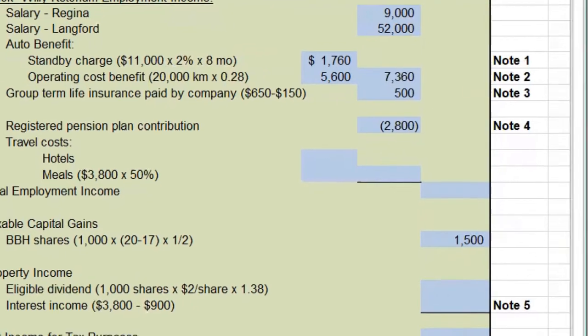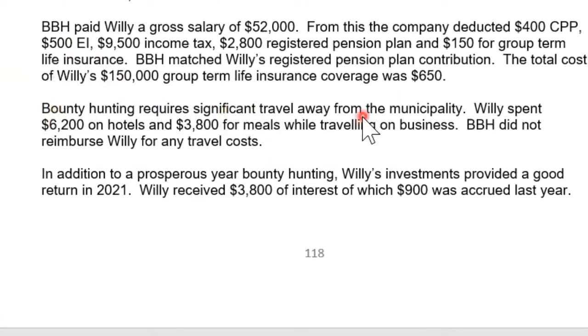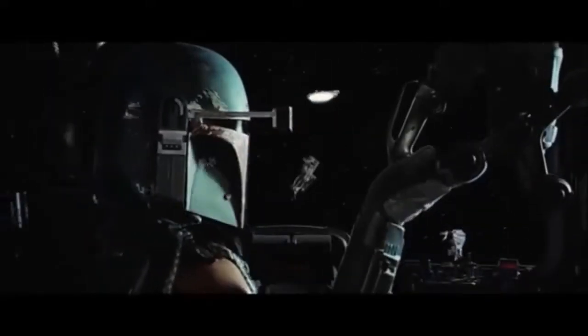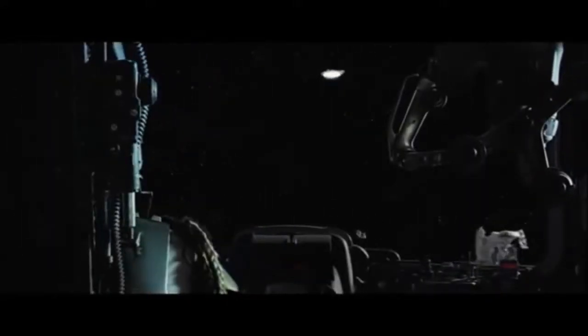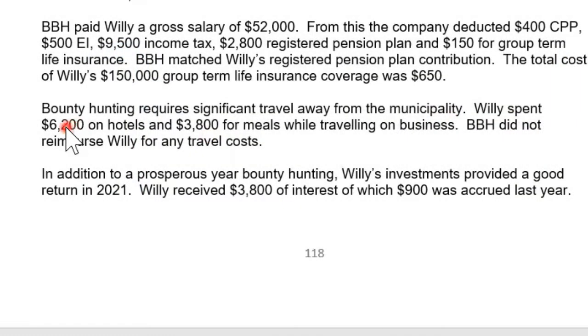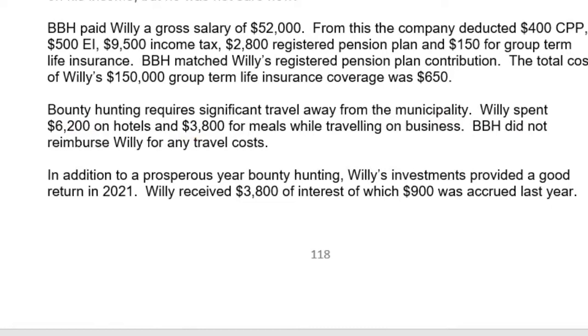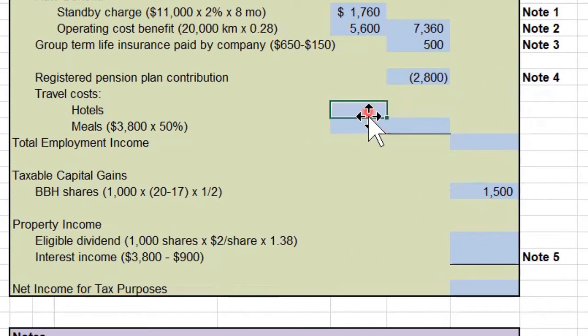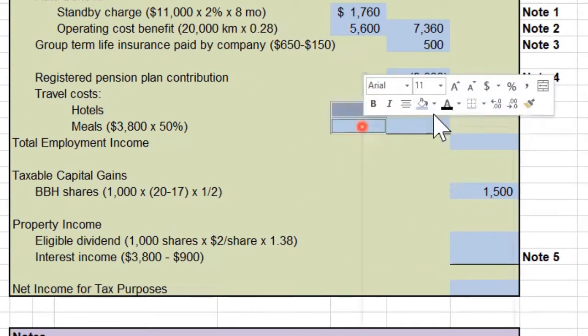Let's see what else we've got here. Bounty hunting requires significant travel away from the municipality. I would imagine so. Willie spent $6,200 on hotels and $3,800 for meals while traveling for business-related purposes. As he's an employee, he's incurring these expenses while outside of the municipality. Therefore, they're potentially deductible expenses. So we've got our hotel costs, we've got our meal costs. We're going to dump those in here.